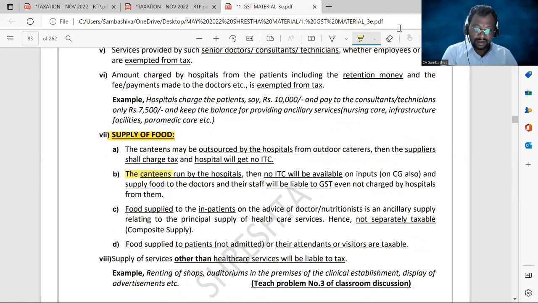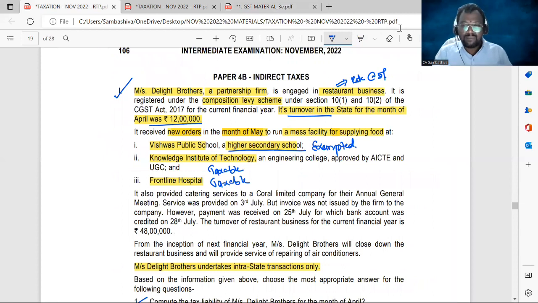The canteens run by the hospitals, this point is applicable here. The canteens may be outsourced by the hospitals to outdoor caterers. Then the suppliers shall charge the tax and the hospital will get no ITC. Right, sir? Are you following now? Food supplied to the patients or their attendants or visitors is always taxable. So the supply of food provided by an outsider to the hospital is always taxable.